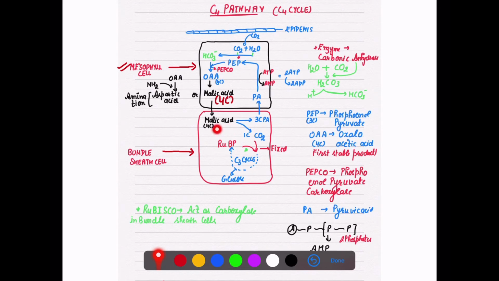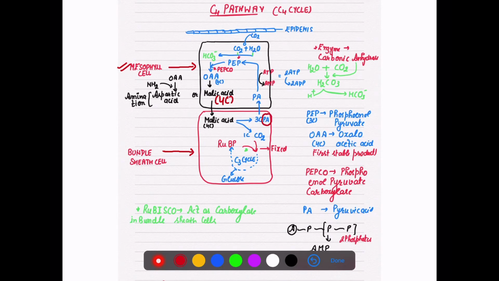Once it enters the bundle sheath cell, this malic acid will break down and release one molecule of carbon dioxide, which has one carbon, and then there is our 3 carbon PA. I will circle it so it is easy for you to know.